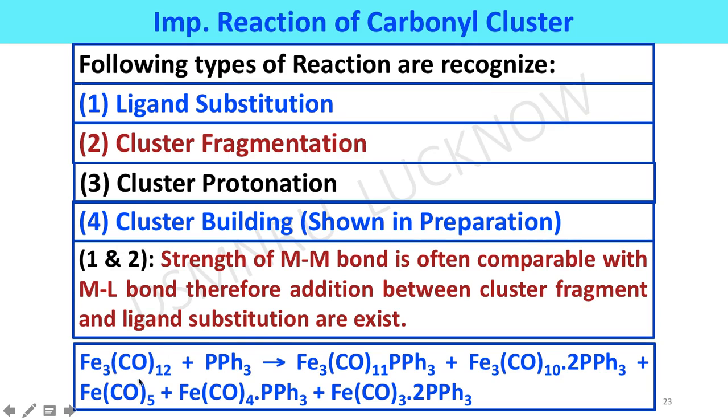Example, trinuclear iron carbonyl cluster reacted with triphenylphosphine affords several products in which ligand substitution and cluster fragmentation both take place. These first two examples are ligand substitution reactions and the other three examples are due to cluster fragmentation.